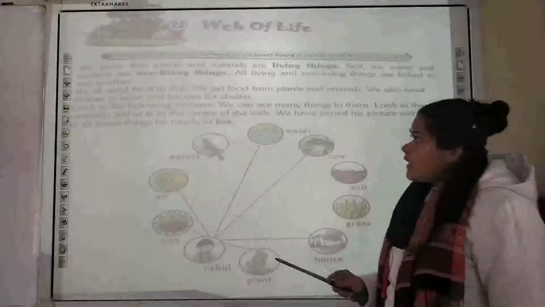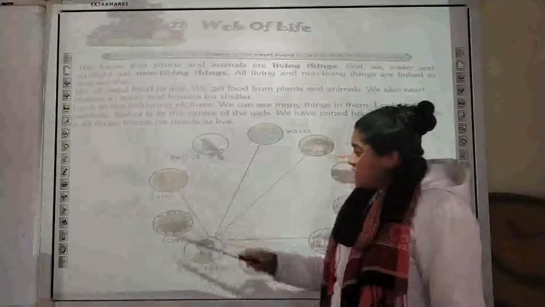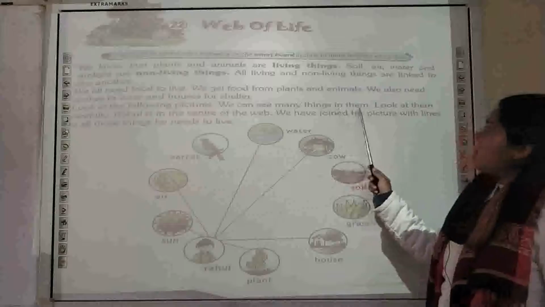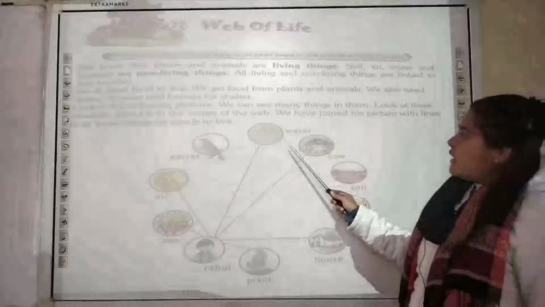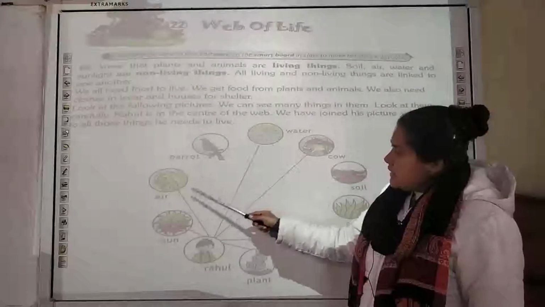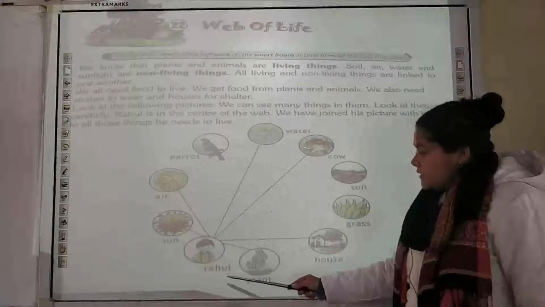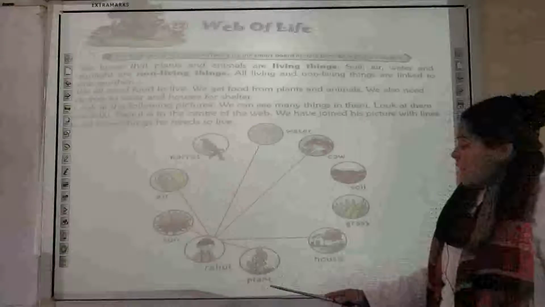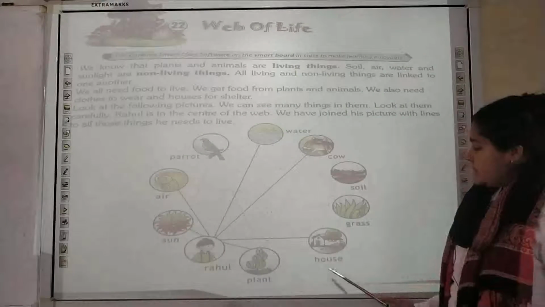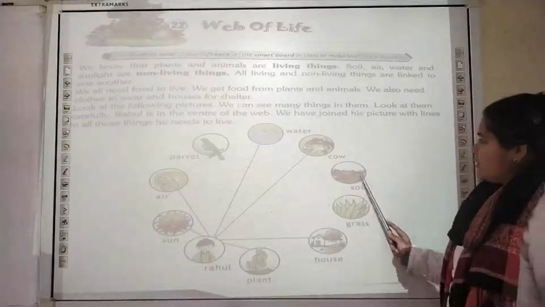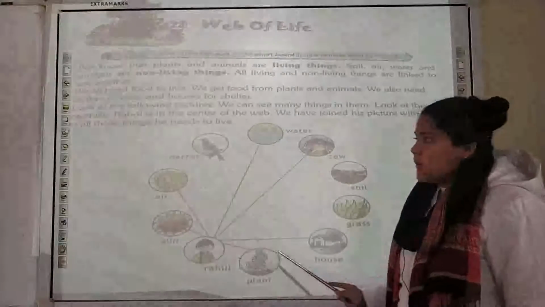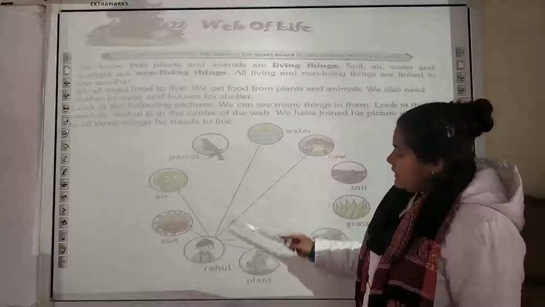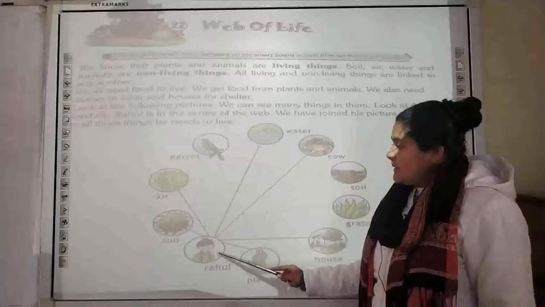If you look at the picture which is given over here, you will understand that we can see many things. There is water, parrot, air, sun. This is Rahul. You can consider this as a human being here as an example. Then plants are there, house, grass, soil, cow. If you look at them carefully, you can see Rahul, and you can consider him as the center here.